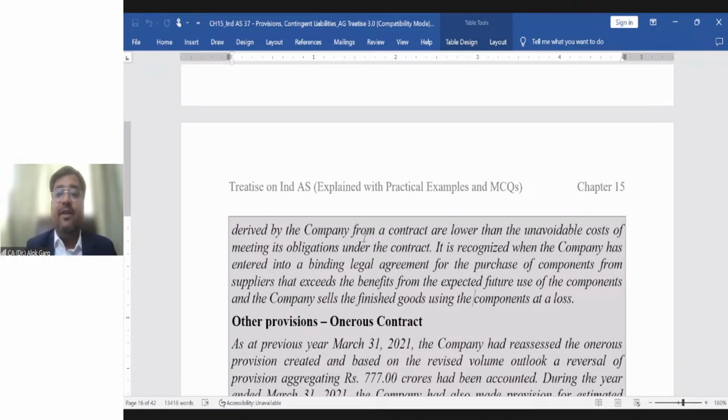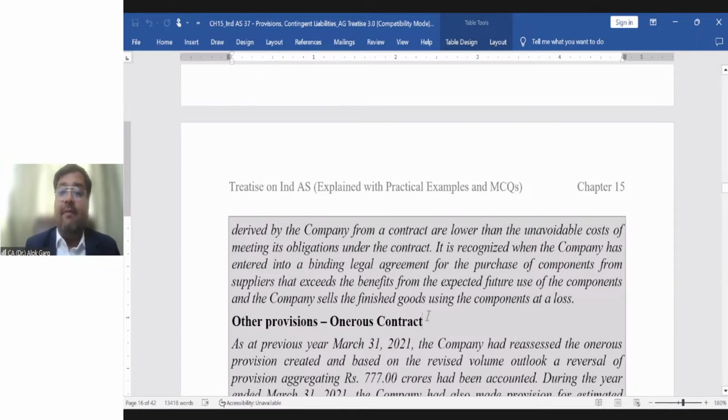The company sells the finished goods using the component at a loss. Means the price has gone down, but the cost of the component has become high, right? And still, for Tata Motors, this contract will become an onerous contract, because if the price of the raw material becomes high, of course they will have to incur a loss.